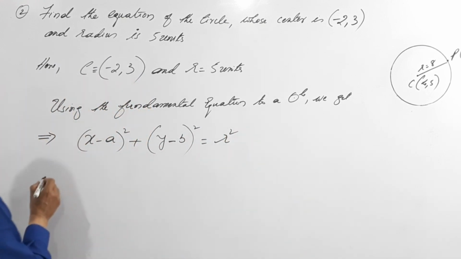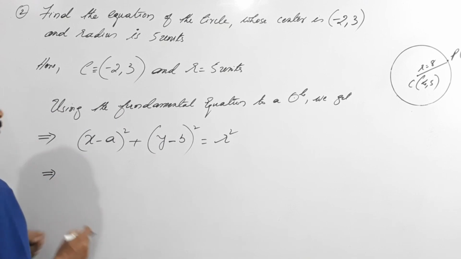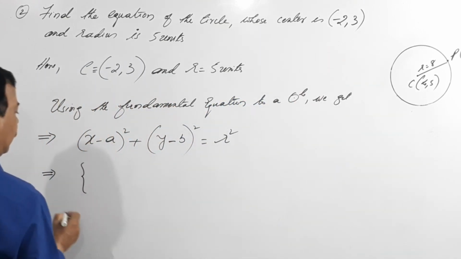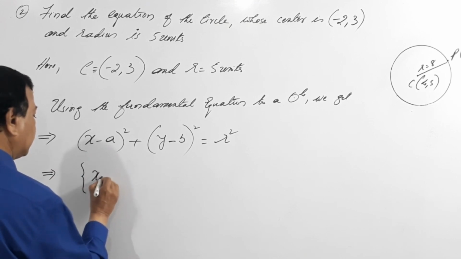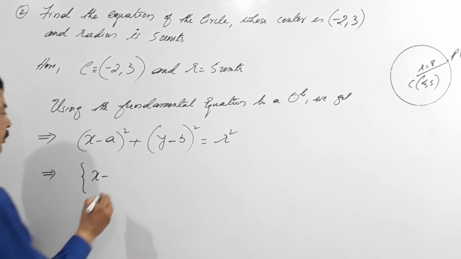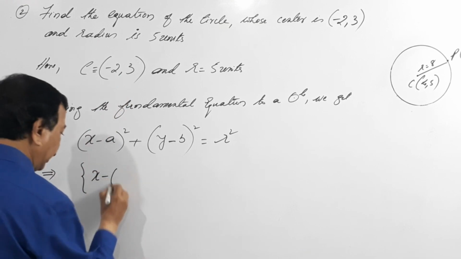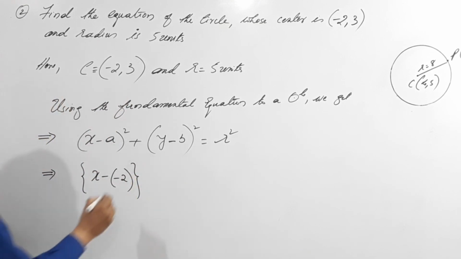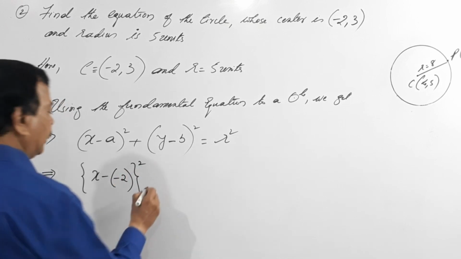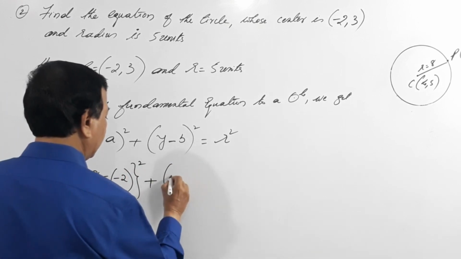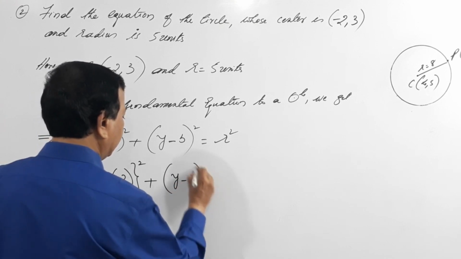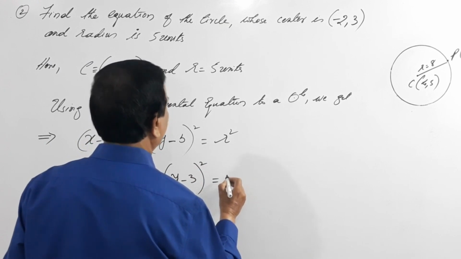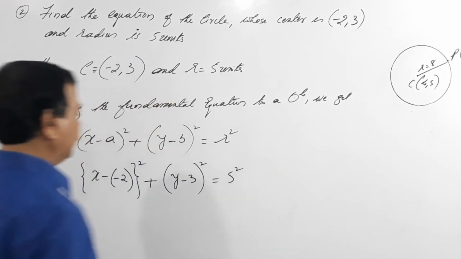So here please note, I took this problem deliberately to teach you this. So this is x minus a, and a is -2, so write that -2 in the bracket, the whole square, plus (y minus 3) the whole square equals 5 square.